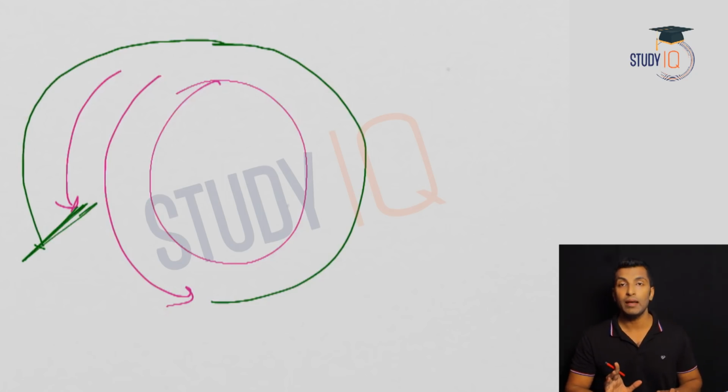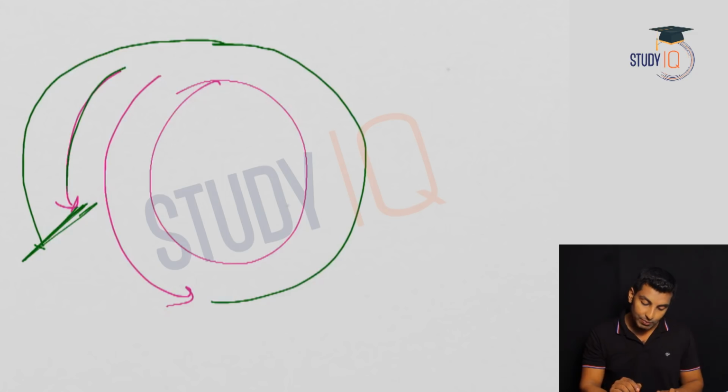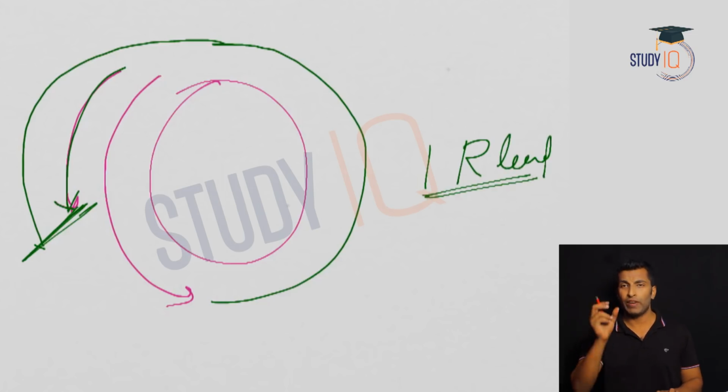This is what I mean by meeting, because when they start they will meet, and since they have different speeds, the first person who has more speed will move faster, and when he meets again, he has to complete one round and also travel the distance that the second person traveled, then only will he meet. That means the person who has more speed, during the time when they meet for the first time, takes one round lead. Okay, so very simple language, very simple understanding.